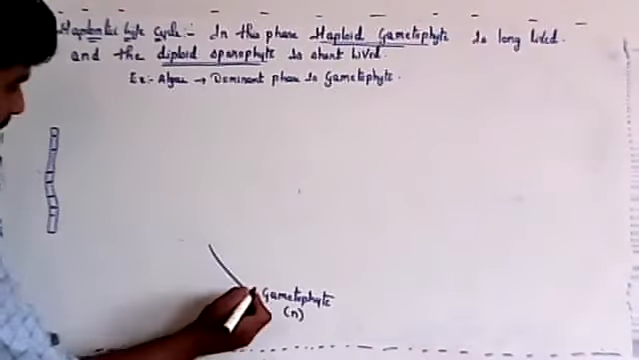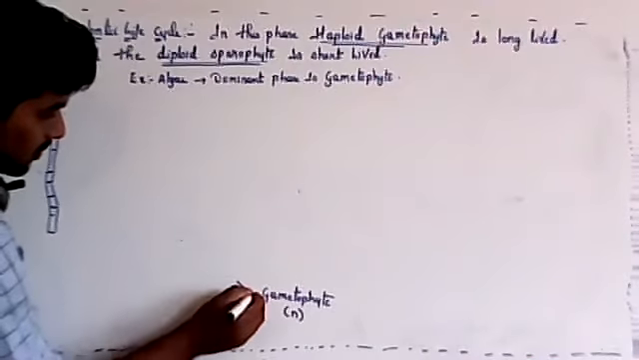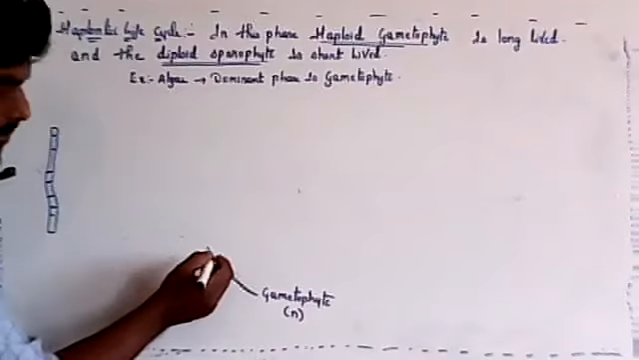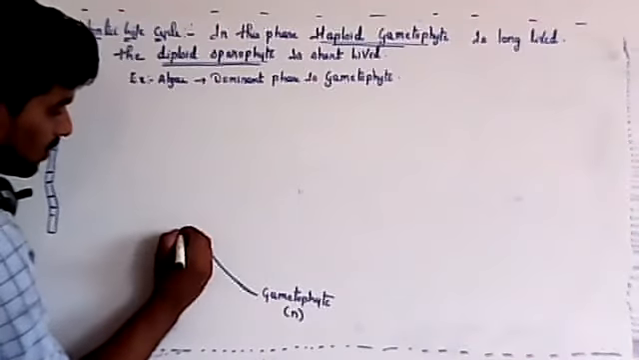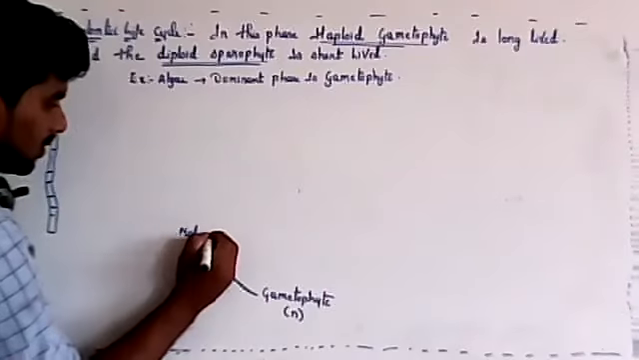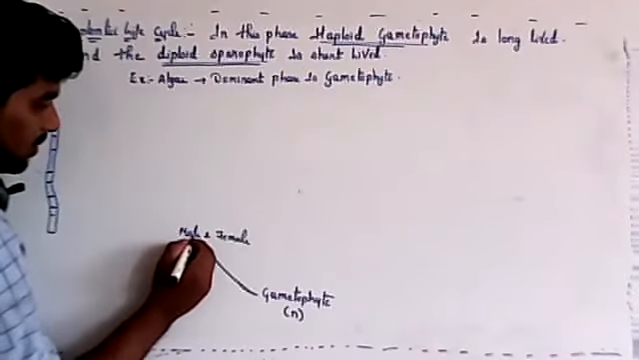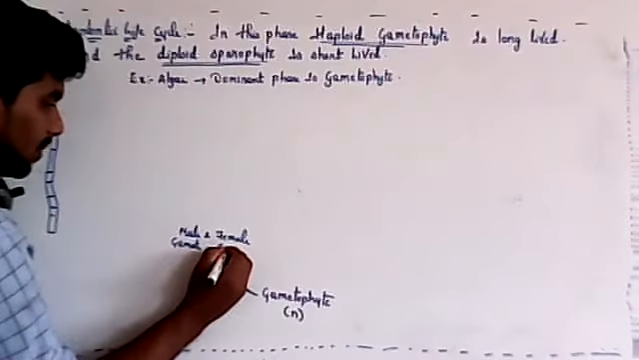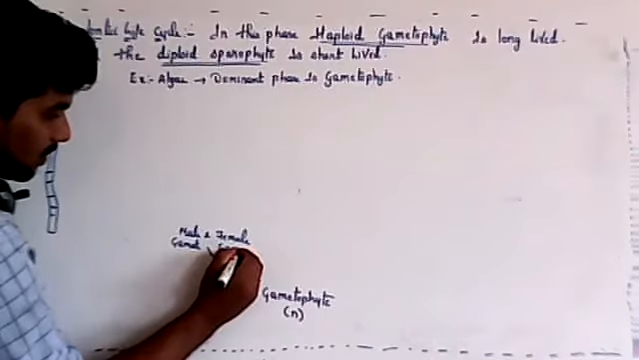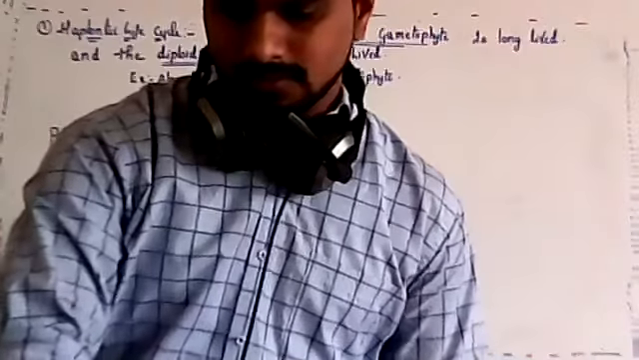So the gametophyte is haploid. The gametophyte will produce two kinds of gametes, male and female. Male gamete and female gamete will be produced on the gametophyte.